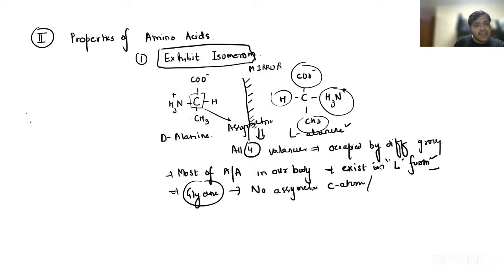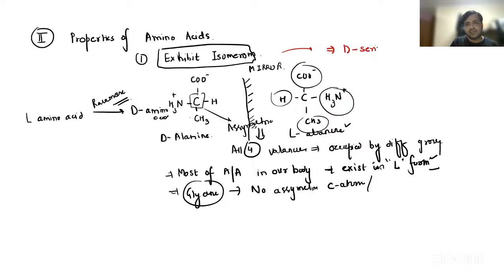Now, L amino acid can be converted directly to D amino acid by the help of an enzyme called racemase. So it can act on both D to L and L to D. That is something which you have to remember. Two important questions that they can ask in the MCQ part are D-serine and D-aspartic acid.